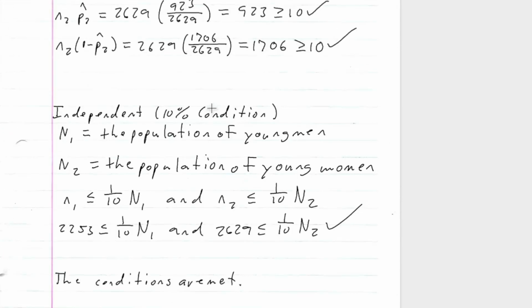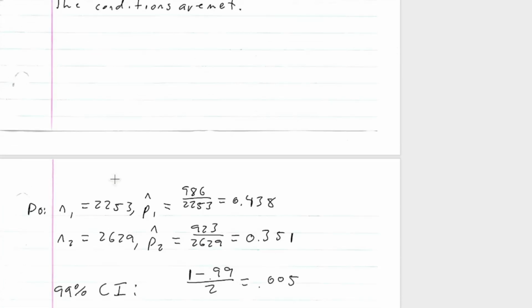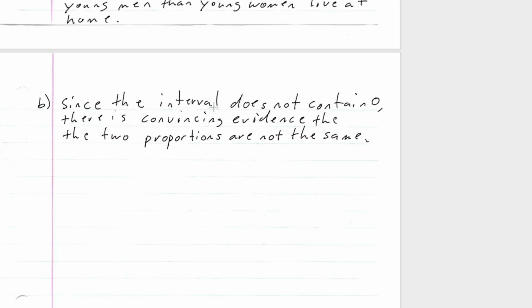Now remember, part B was asking: does this interval from part A give convincing evidence of a difference between the population proportions? Well, since the interval does not contain 0, there is convincing evidence that the two proportions are not the same. Because if 0 was in the interval, then there could be a chance that the proportion of young men minus the proportion of young women would be 0. That would mean those two proportions could be the same, but 0 wasn't in the interval. So it does give convincing evidence that the two proportions are different.